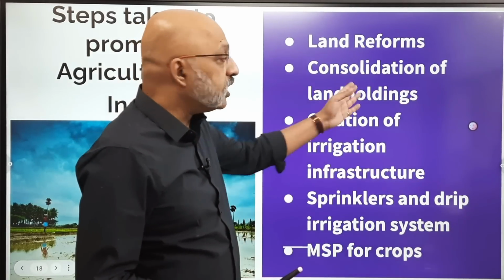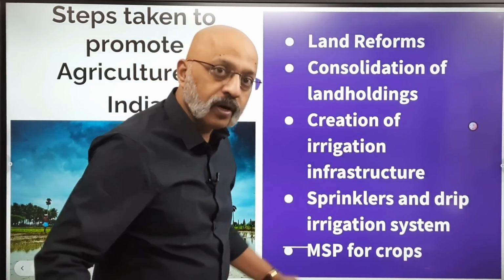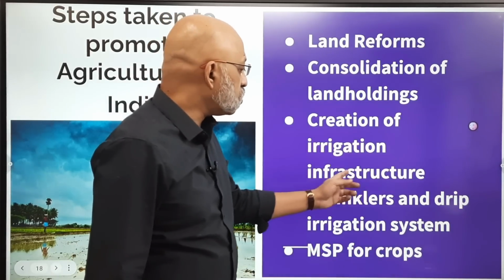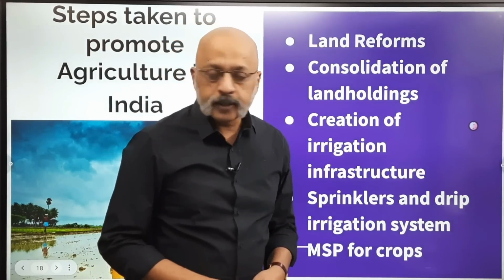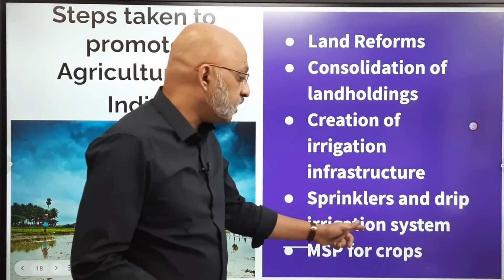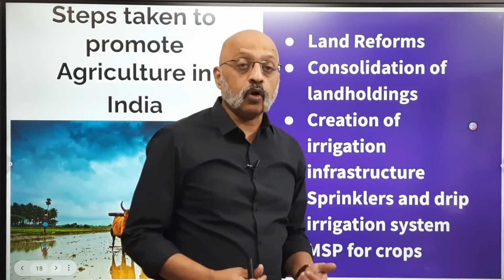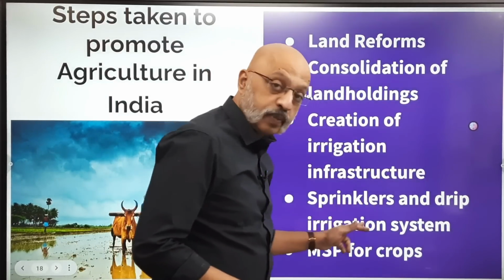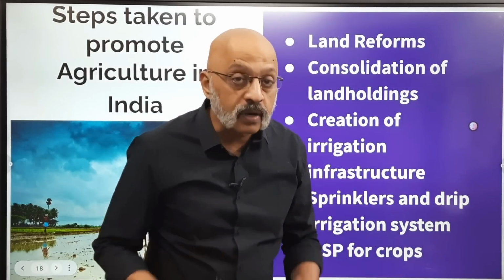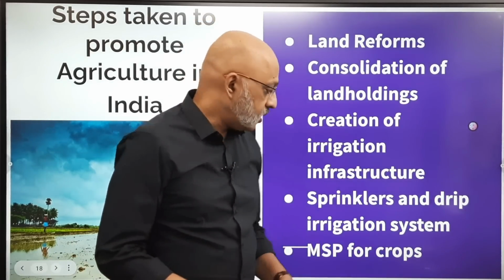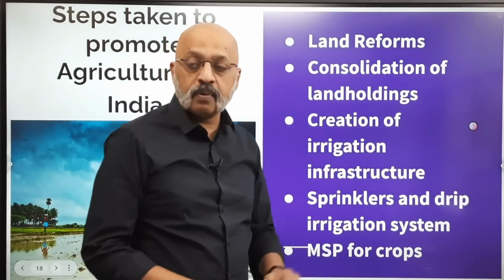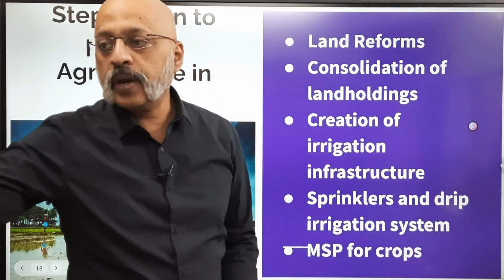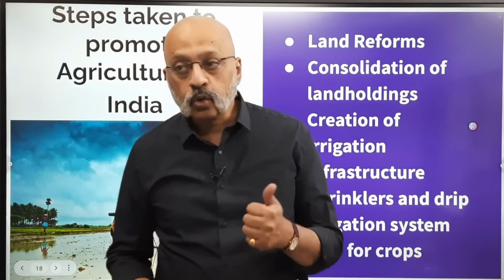Then there was consolidation of land holding. This is another point that we talk about, larger land holdings. Creation of irrigation infrastructure, very important, more dams and canals being built. Installation of sprinklers and drip irrigation. Now, why is this important? Especially in drought-prone areas where there isn't sufficient water. So what they would do is use sprinklers and drip irrigation systems in order to irrigate the land. Then MSP, minimum support price, MSP. Please remember this full form, for crops in order to ensure adequate returns to the farmers.